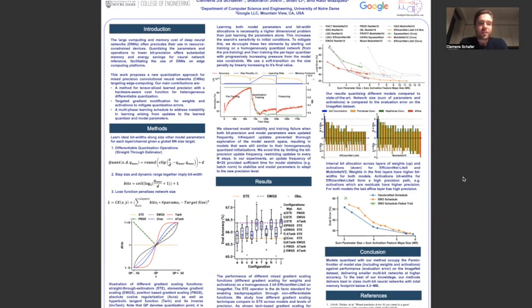The large computing and memory cost of deep neural networks, DNNs, often precludes their use in resource-constrained devices. Quantizing the parameters and operations to low-bit precisions offers substantial memory and energy savings for neural network inference, facilitating the use of DNNs on edge computing platforms. In this work, we are proposing a new quantization approach for mixed precision convolutional networks targeting edge computing.